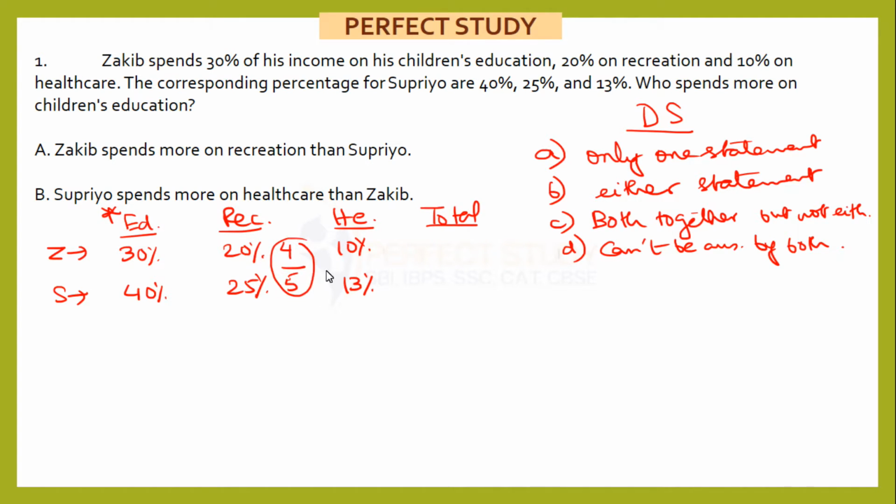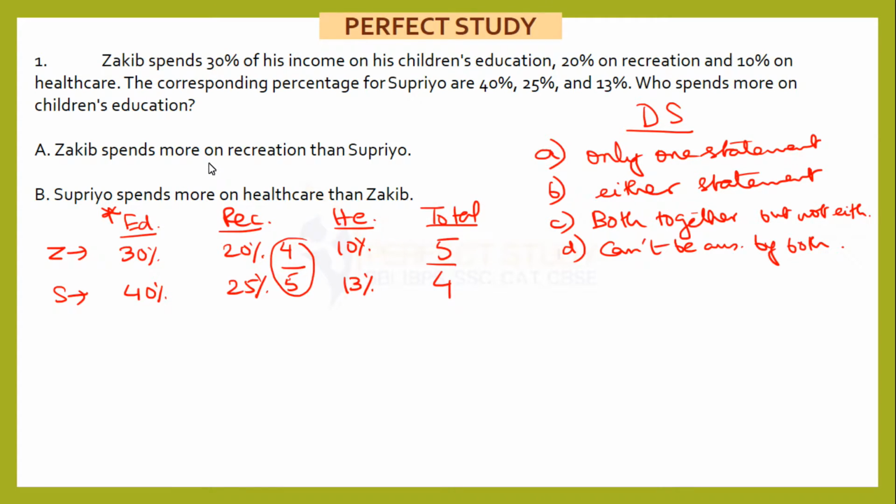Dividing by 5. Now if I want the recreation value to be same, my total ratio should be the reverse of this ratio, that should be 5/4. Okay, if the total ratio and the recreation ratio are reversed, then the amount will become equal. 20% into 5 is 100, 25 into 4 is 100. So like the cross multiplication method, it becomes equal.